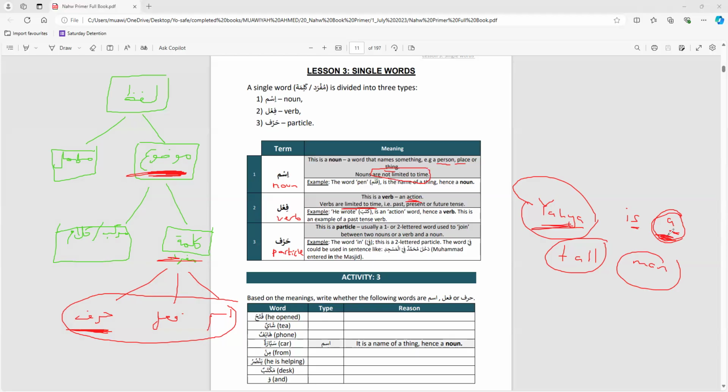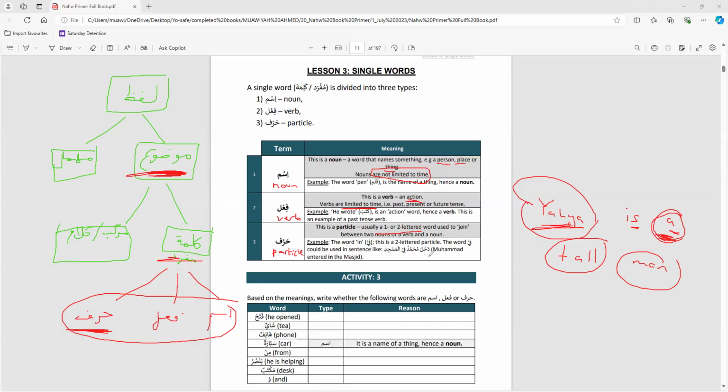So they join between two nouns or between a verb and a noun. And another sign of them is they're usually one or two letters. So in Arabic, they're usually one or two letters. It can be three as well, by the way. But generally, an easy guess would be when it's one or two letters, it's a harf. Is that clear, Yahya? Ji, that's clear.